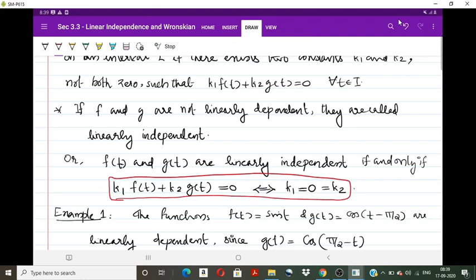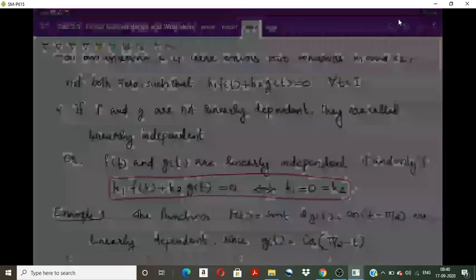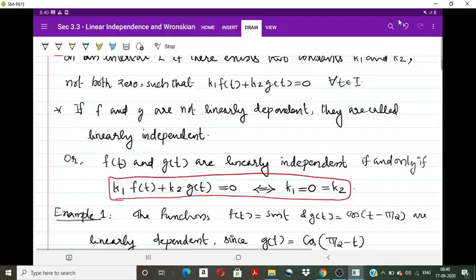Then we can say that f and g are linearly independent, or that the ratio f by g is not a constant. That way also we can say it. For example, consider the functions f of t equal to sin t and g of t equal to cos of t minus pi by 2. We can see that these are linearly dependent, because for proving linear dependence, one method is to write the expression and prove that it becomes 0 for non-zero values of at least k1 or k2 or both. Or we can prove that f by g or g by f is a constant.